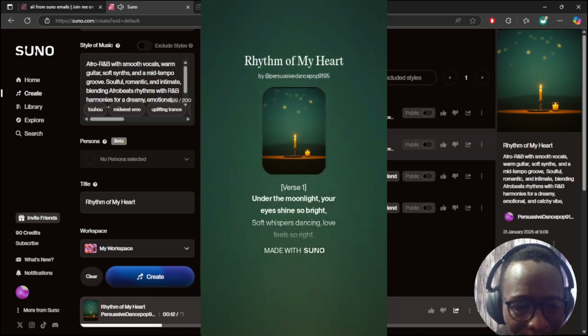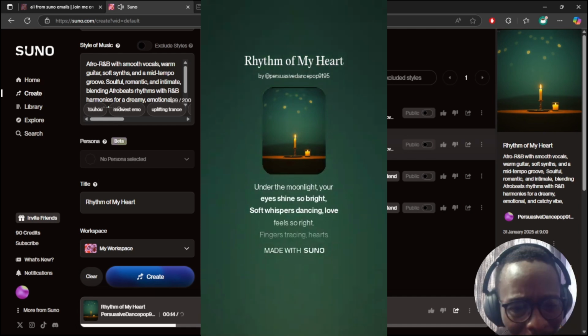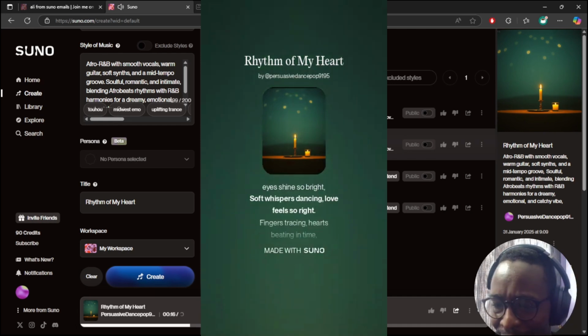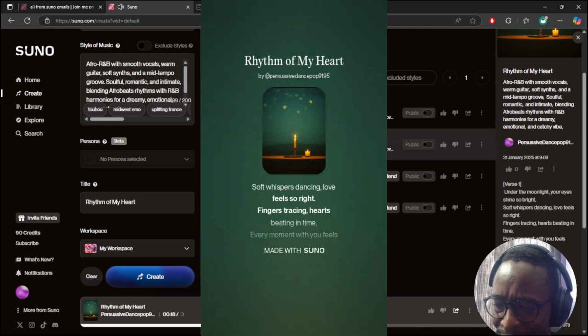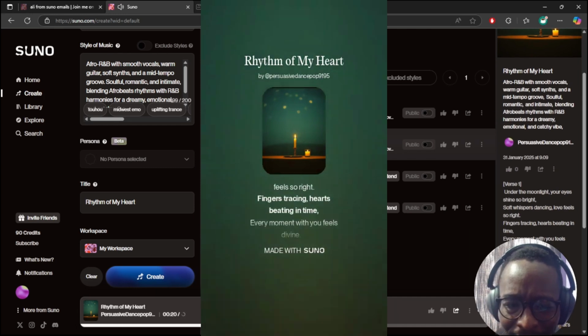Under the moonlight, your eyes shine so bright. Soft whispers dancing, love feels so right.